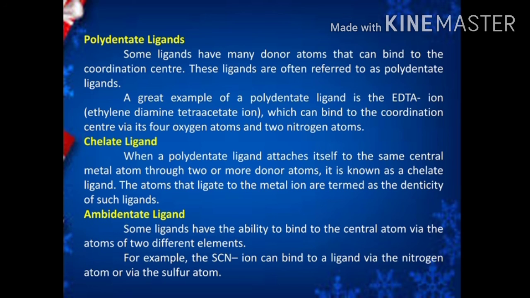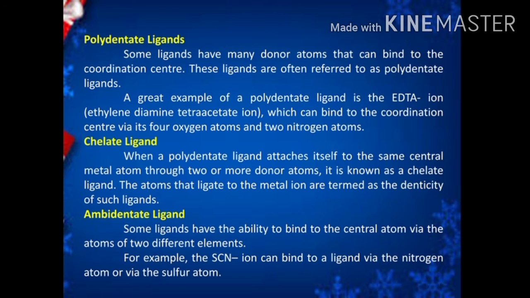Next type of ligand is chelate ligand. When a polydentate ligand attaches itself to the same central metal atom through 2 or more donor atoms, that type of ligand is called a chelate ligand.